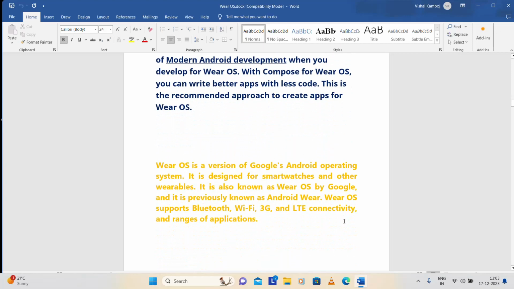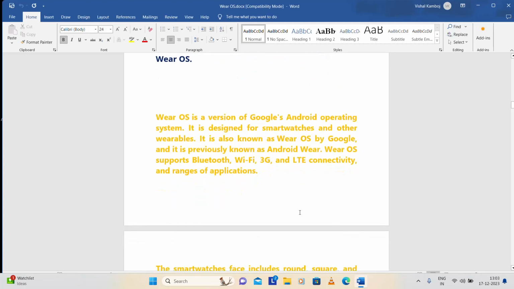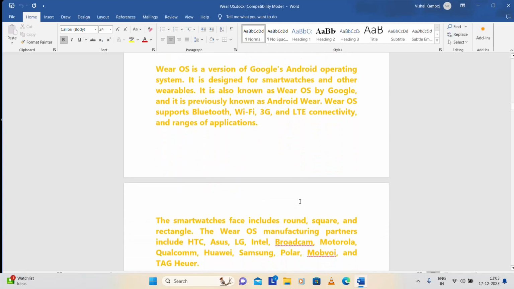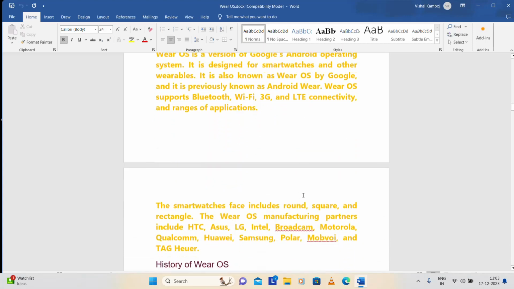So if you go with the new versions and the different versions of that, so where is the version of Google's Android operating system? It is designed for smartwatches and other wearables. So it is also known as Wear OS by Google, and it is prevalently known as Android Wear. So in short we can say Android Wear. Wear OS supports your Bluetooth, your Wi-Fi, your 3G, your LTE connectivity, and we can use it. And now, I mean, the new smartwatches have 4G, 5G, all these.